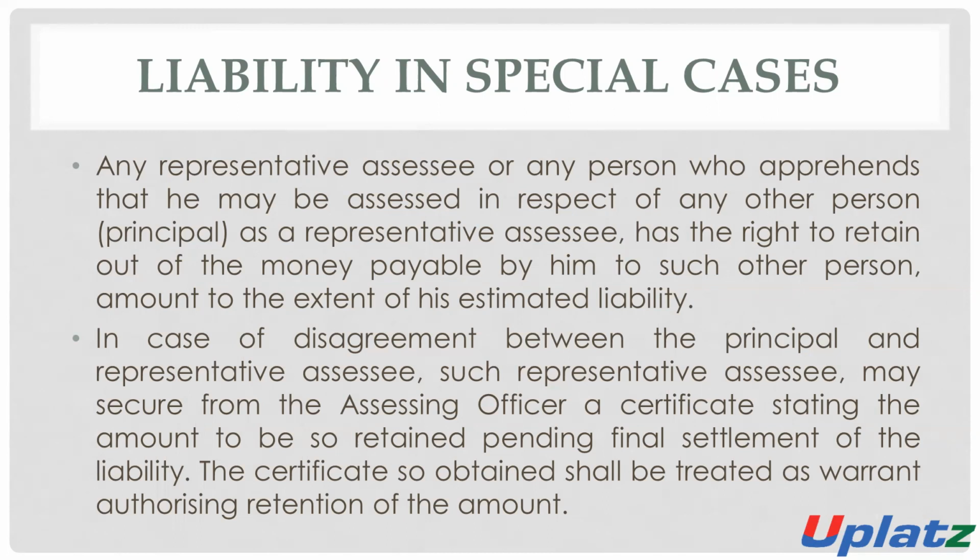The certificate obtained by such a representative assessee will be treated as a warrant authorizing retention of the money. Meaning, the certificate received from the assessing officer will be considered a warrant authorizing retention of the amount.